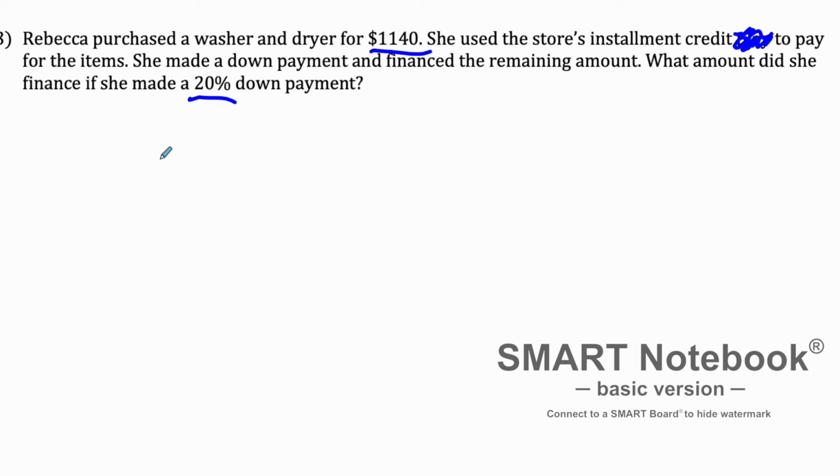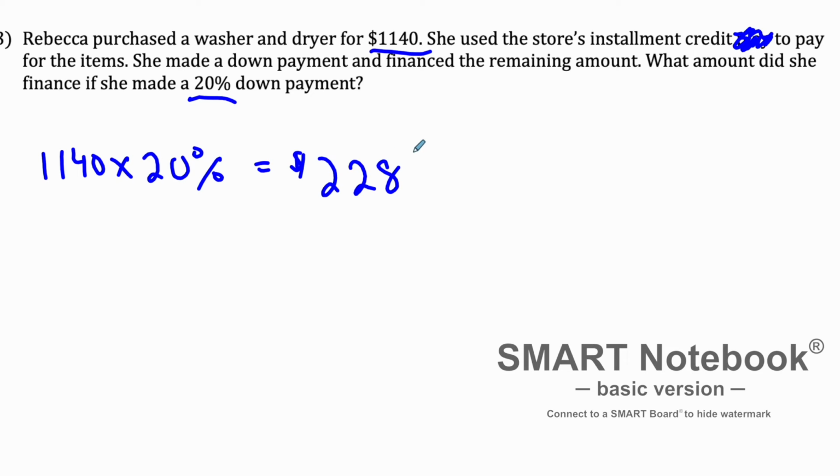A lot of times stores will say, all right, we can finance this, but you have to put 20% down. So we want to see how much is 20%. We're going to take the original amount, 1140, and multiply that by 20%. So, 1140 in your calculator, multiply that by 20%, and you can see that Rebecca will need to put $228 down on this washer and dryer.